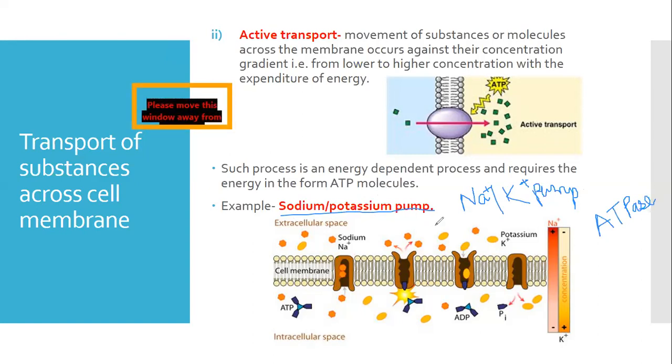Can anyone write in the chat box? Can anyone say where such kind of ion transfer takes place? Ionic transfer takes place in what membranes? Yes, neuronal membranes, the membranes of the neurons. In these membranes of the neurons, sodium potassium pumps are found.